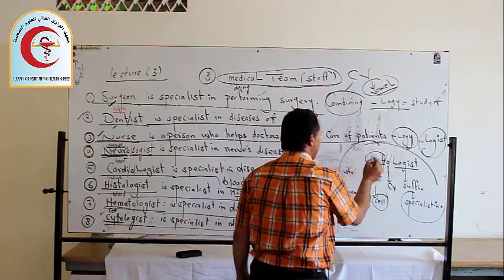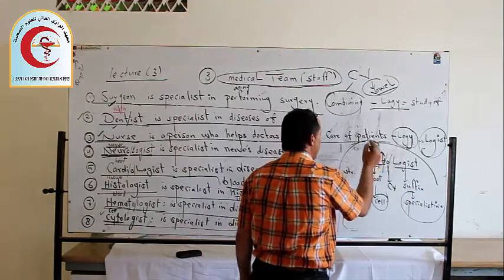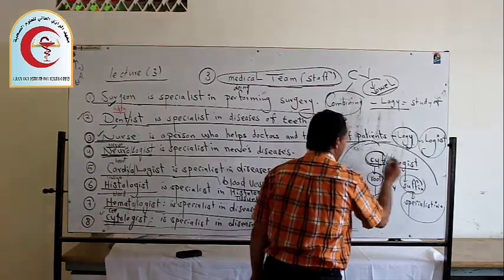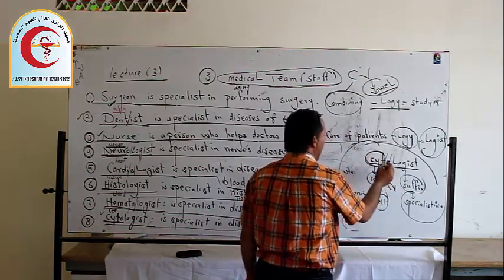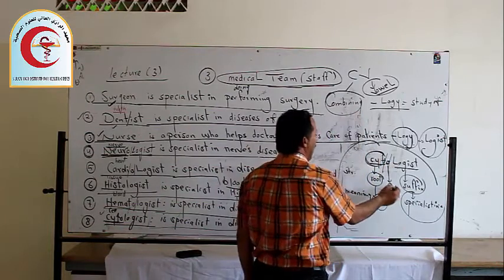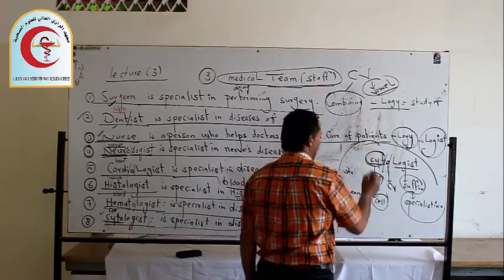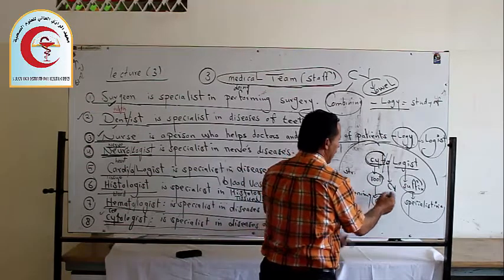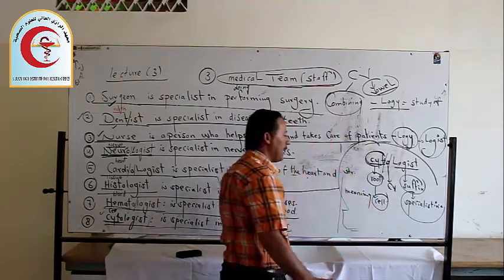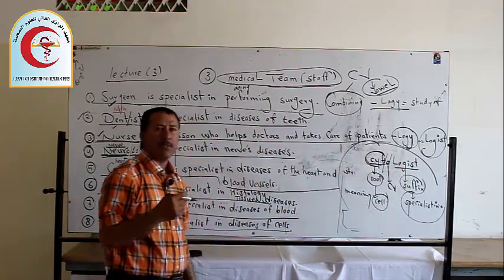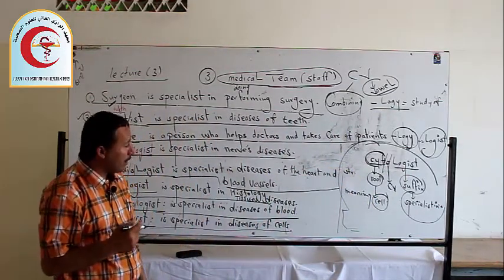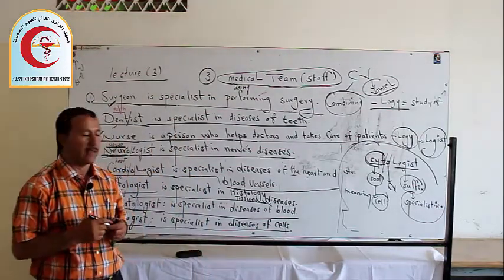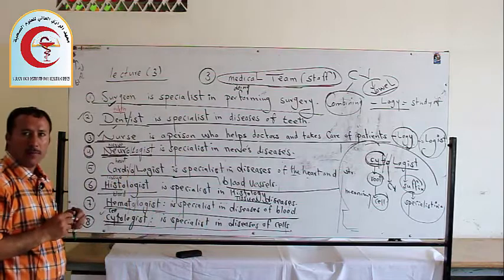We see cyt is the root, and logist is a suffix, O is a combining vowel, C stands for combining, and V stands for vowel. The meaning is cyt means cell, and logist means specialist in. When we read this term, we say specialist in cells, or cell disease. Now let's go to number nine.